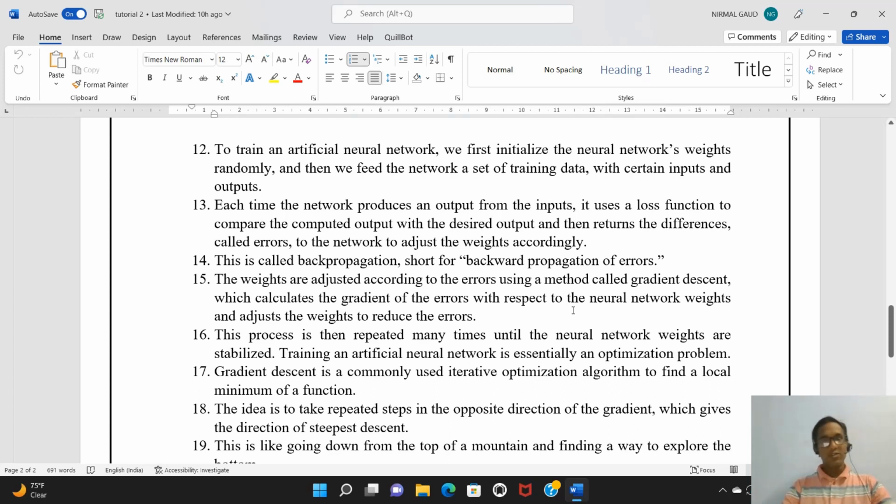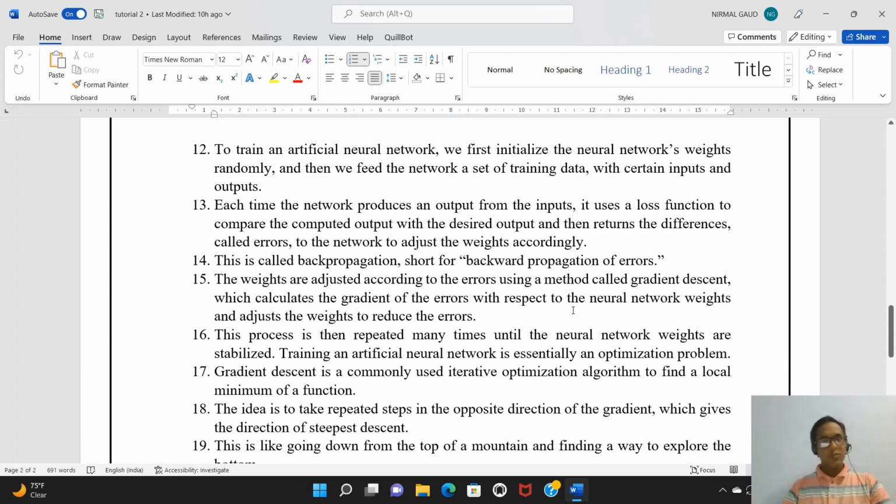Obviously there is the concept of error here also. It doesn't mean that with a neural network we get 100% accuracy or 100% results every time. No, it's not like that. We train our model on the basis of inputs, and whatever results we get as output, we compare with the actual results. If there is a difference between these two, that will be an error, and according to the error we need to adjust and retrain our model by adjusting the weights to reduce the errors. That phenomenon is called gradient descent, according to which the weights are adjusted.